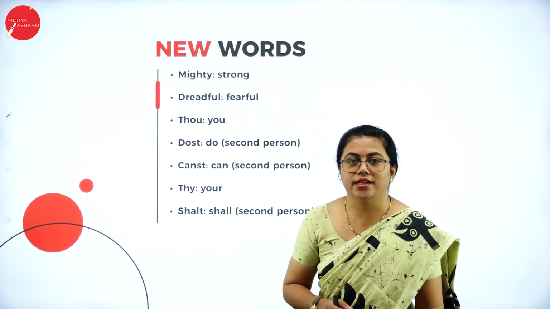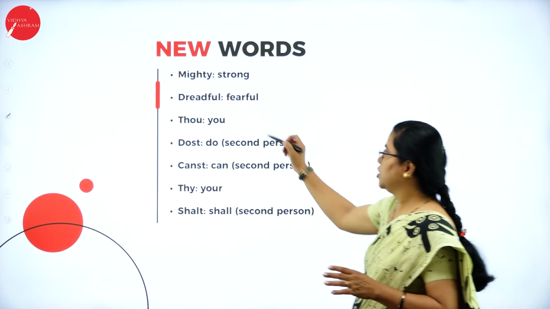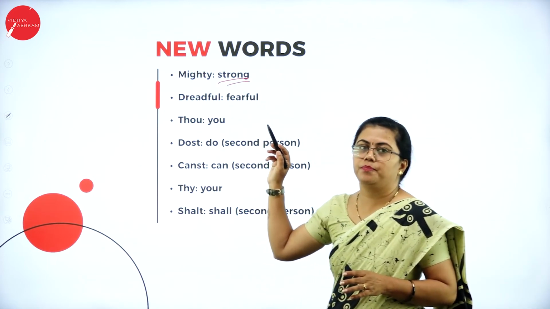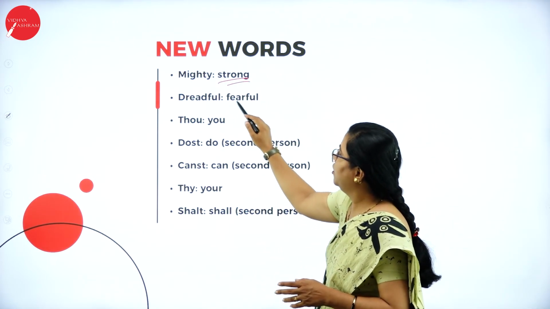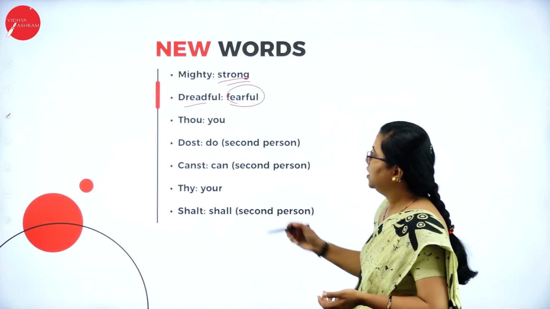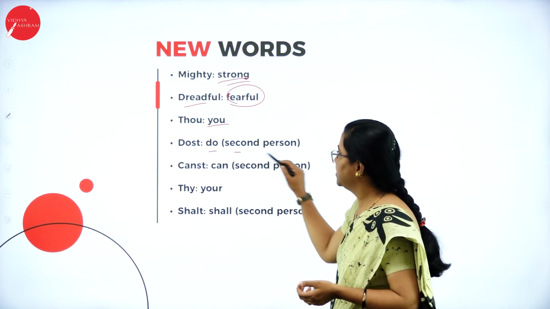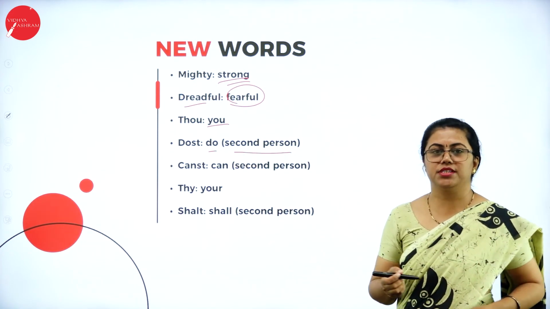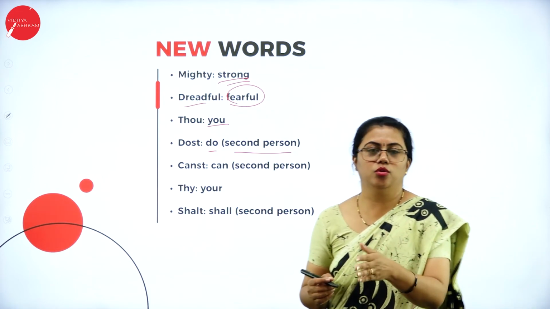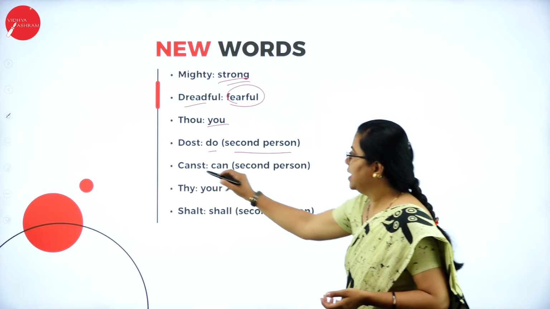Let us have a look at the new words in this poem. The first thing we came across was mighty, which means strong. Then we have dreadful, that is fearful. Dread is nothing but very scary or fear. Thou is you, as I told you before. Dost is do, in the second person. First person, second person, you know, right? I do is first person, you do is second person. Then canst.